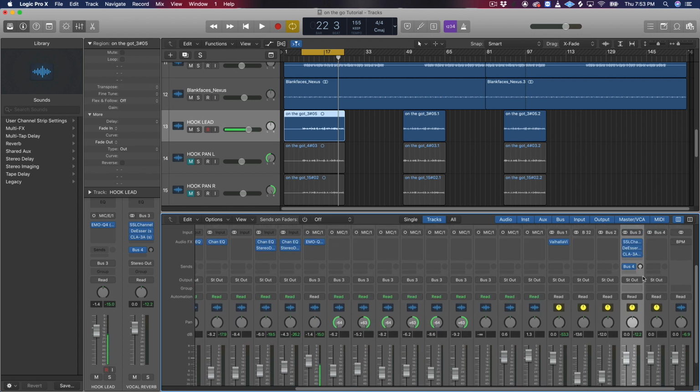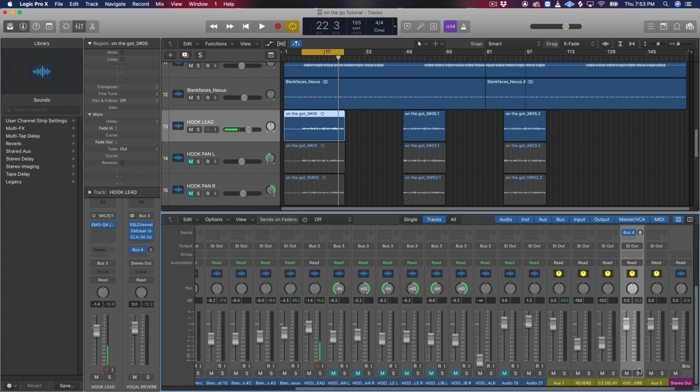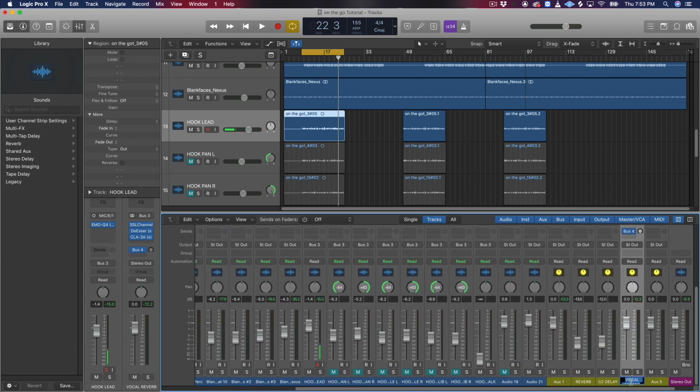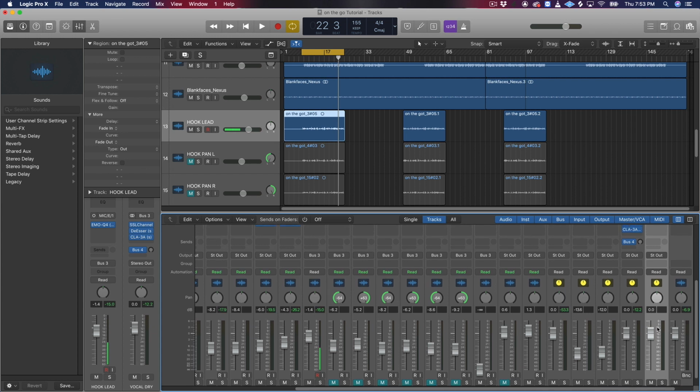And I like to use the, oh man, I just named it on my bus. So name your bus vocal dry. You name it whatever you want, verse, whatever, vocal dry. All right. And then we're going to add the vocal reverb. Okay, boom, enter. So now we got the vocal reverb.